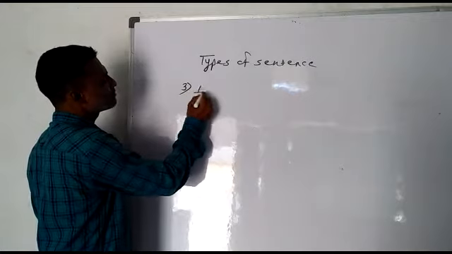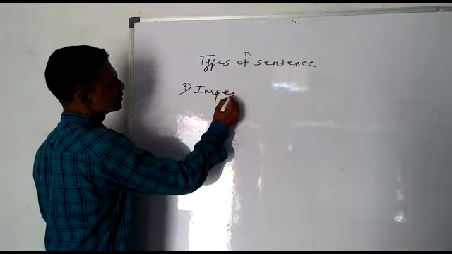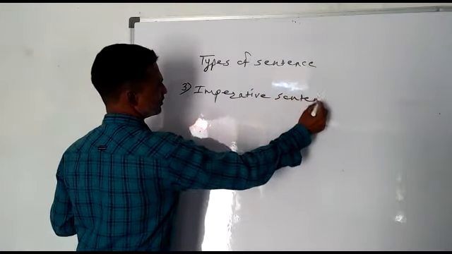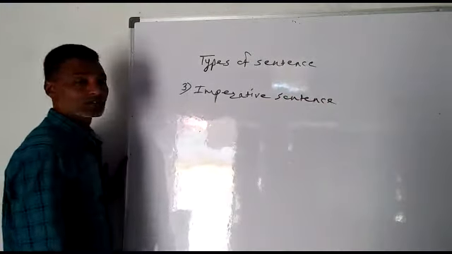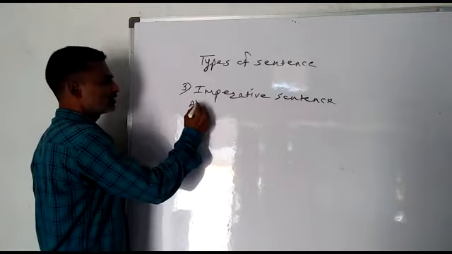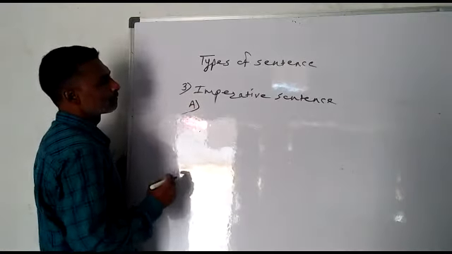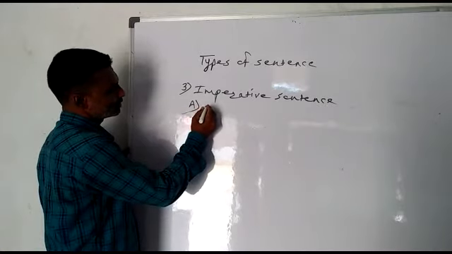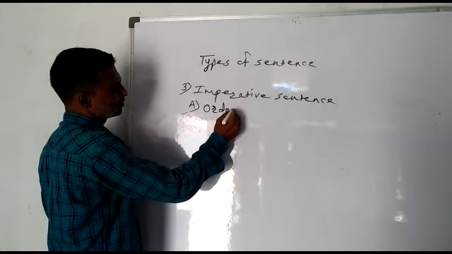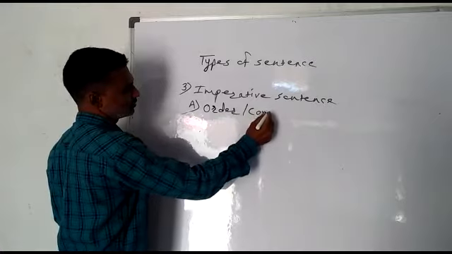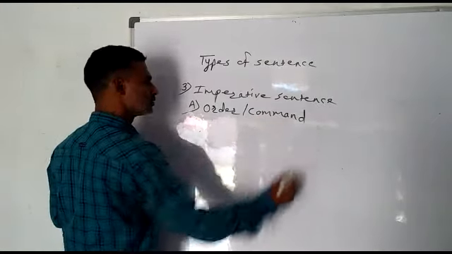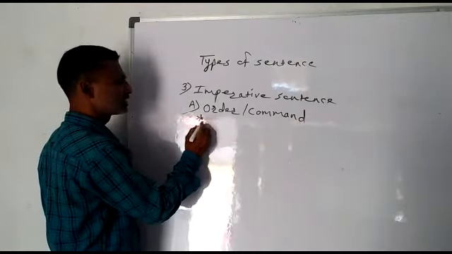Number 3, imperative sentence. So let us do number 1. Order or command. What is the use of this sentence?